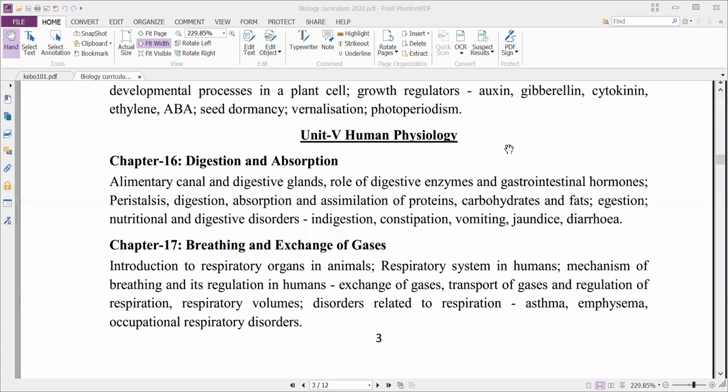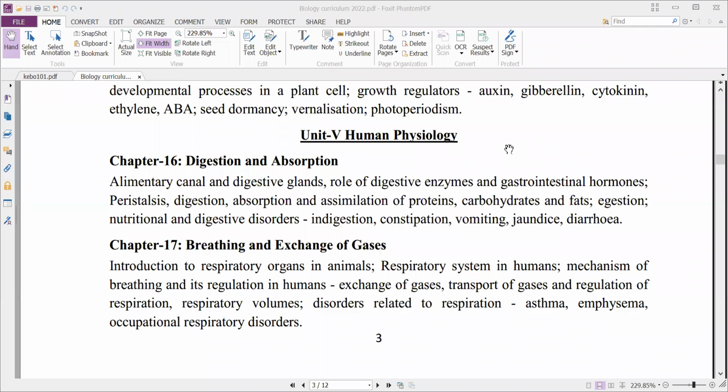You have studied this in your 10th class. If you are a CBSE student, you might know the human digestive system, under the topic nutrition. Here also we'll study the human digestive system, but a little bit more elaborately: the alimentary canal and digestive glands, and the role of digestive enzymes. That means the physiology of nutrition.